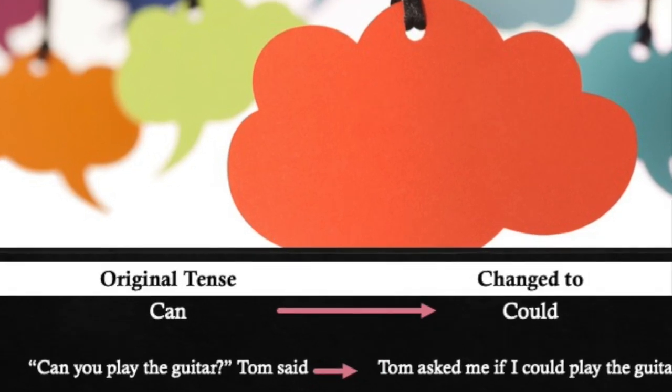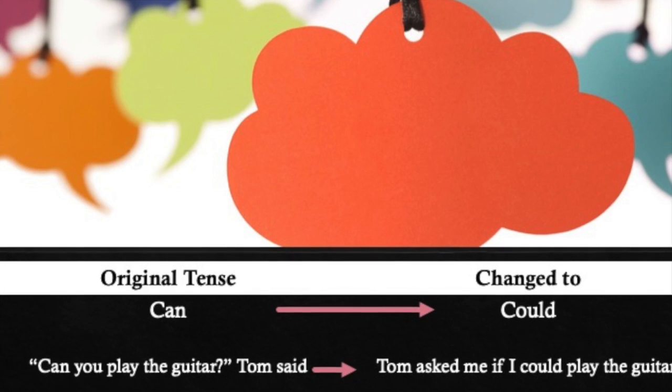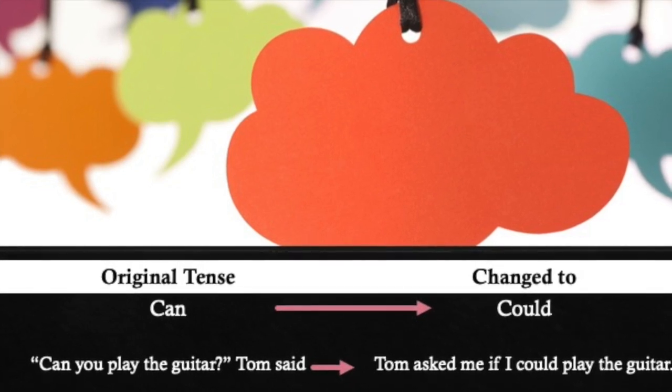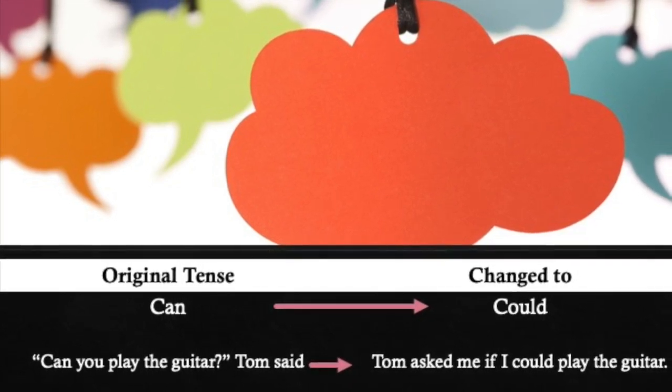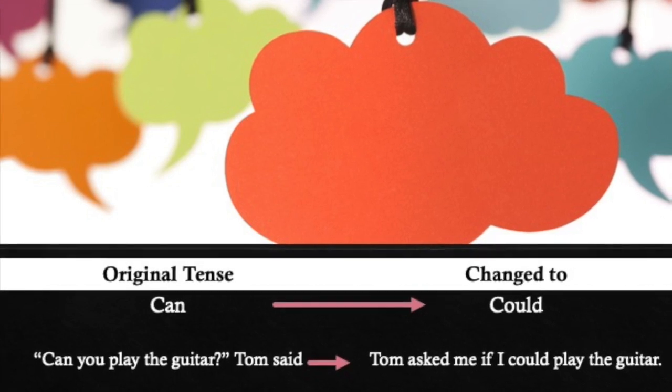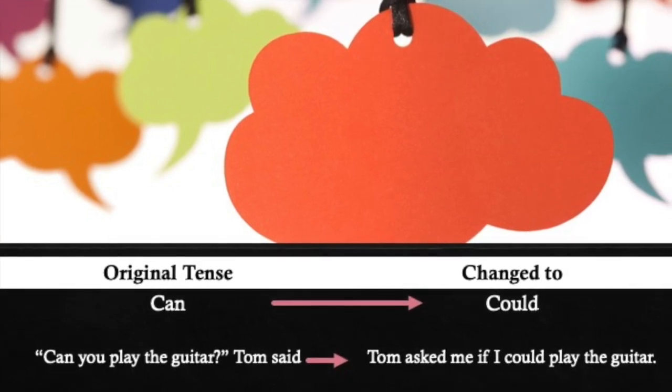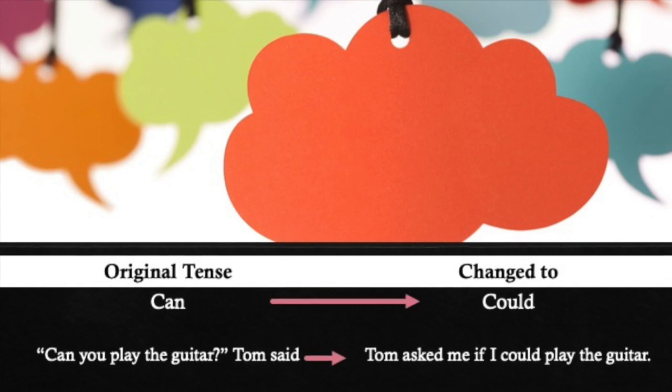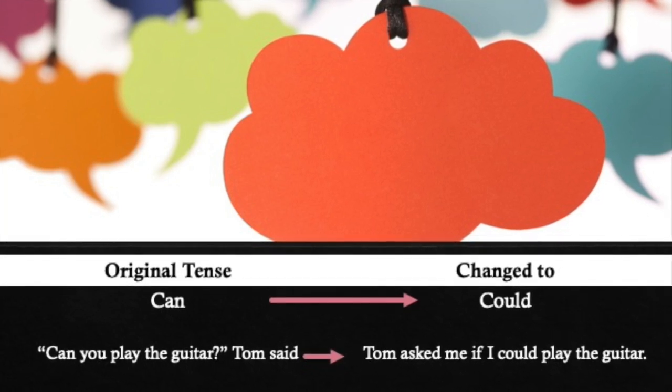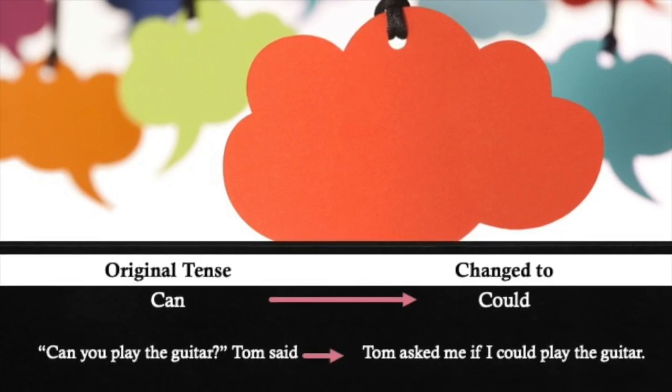If we have the verb can in the reported speech, we change it to the verb could in the indirect speech. For example, direct speech: "Can you play the guitar?" Tom said. Indirect speech: Tom asked me if I could play the guitar. The verb can is changed to could.